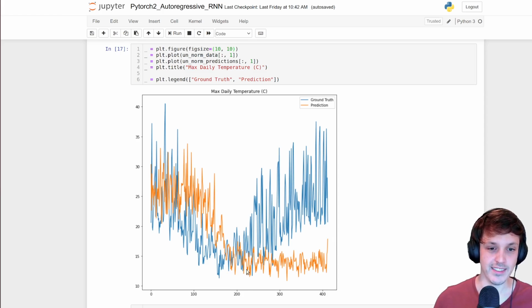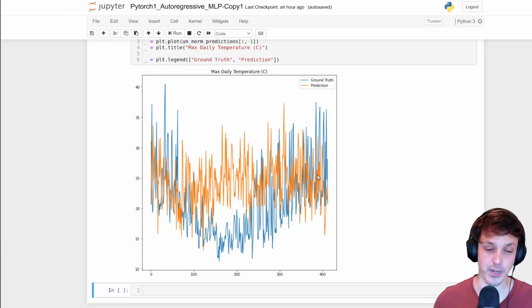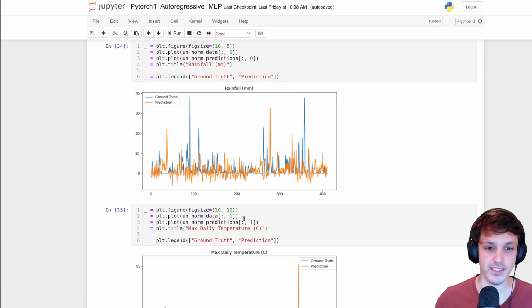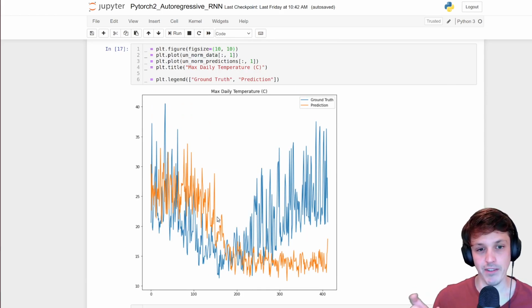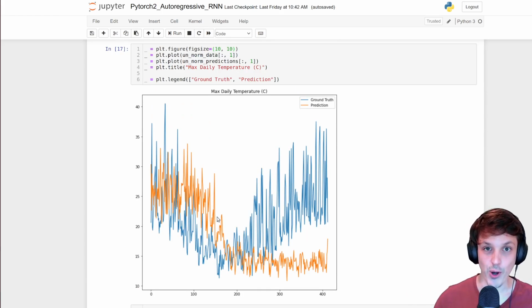But because it can see the pattern from the previous days, it knows that after a while the temperature should drop. That is something that all of these previous methods we saw didn't really do: it didn't drop at the right time, or it didn't drop at all. Look at this one where we didn't feed predictions back in. But because we have that buffer summary, our network should know that eventually after some period of time, the temperature should drop. And we do see that here, but it's not quite in the right location just yet.